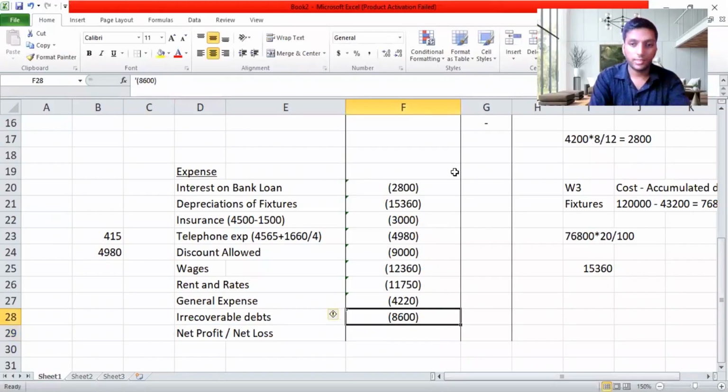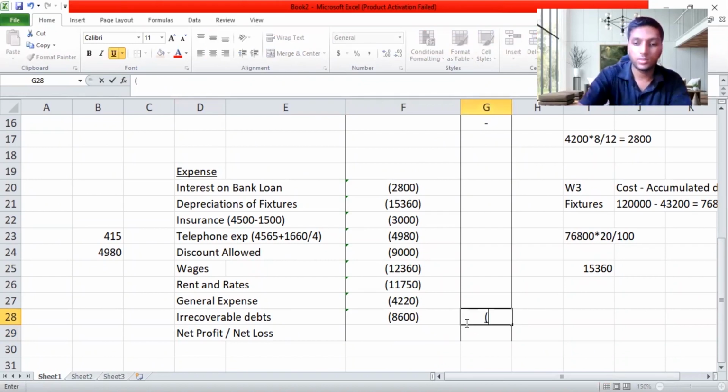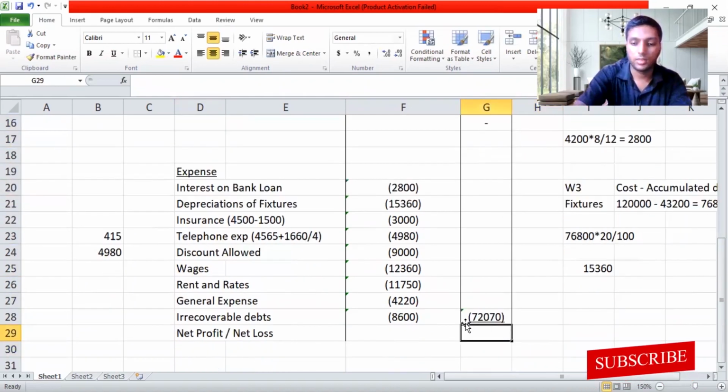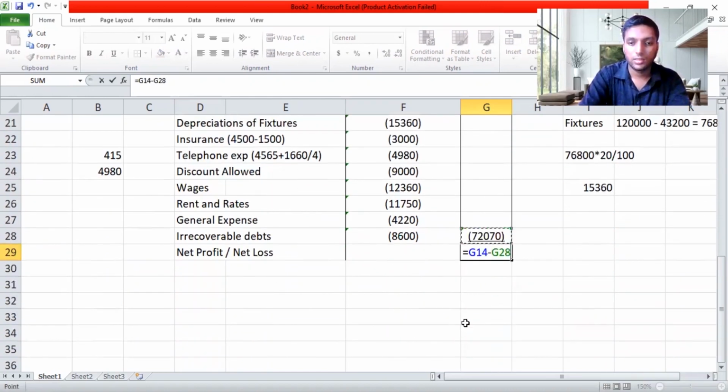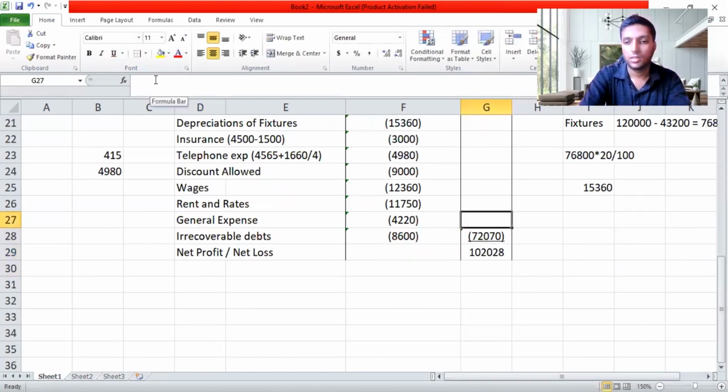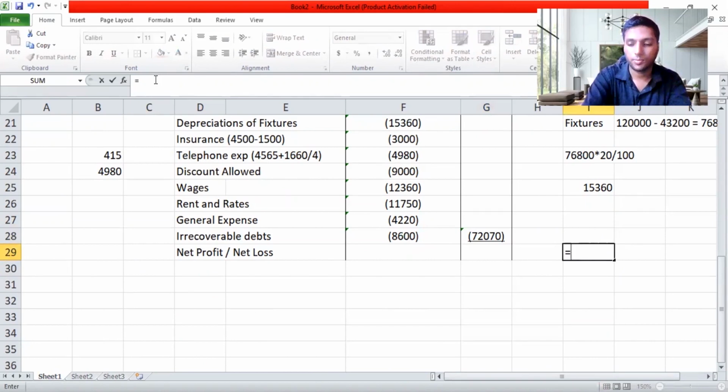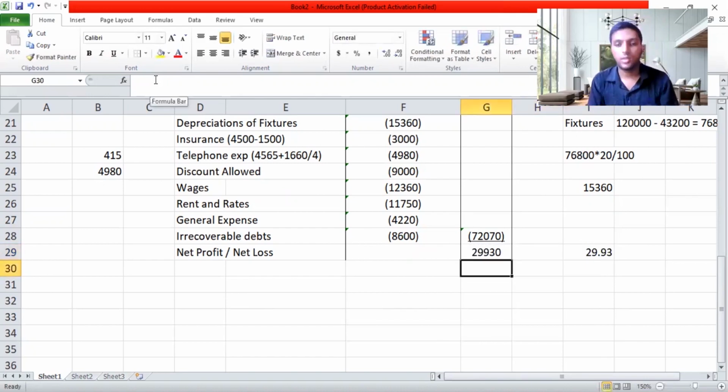So I found the value, guys. This whole total is 72,070 if I'm not mistaken. If you have a calculator, just type it and see, is this the value you are getting? So I will deduct from 102,000 the 72,070 to get net profit, because your gross profit is higher. Give me a second, that was a small mistake actually. 102,000 minus 72,070 is 29,930. So this is your actual net profit.